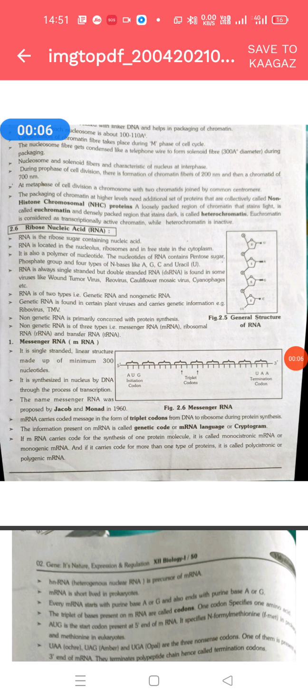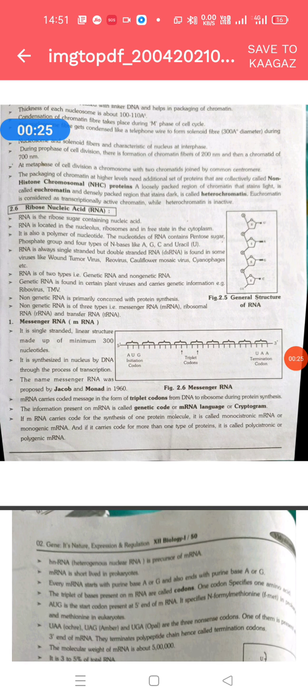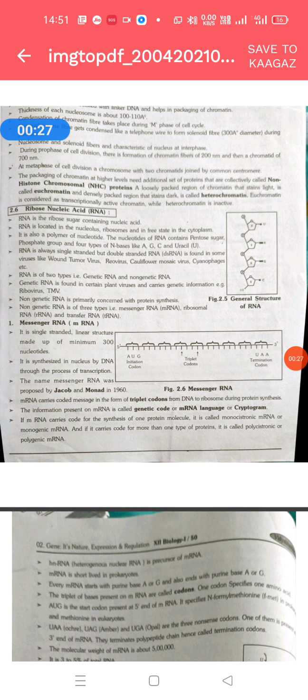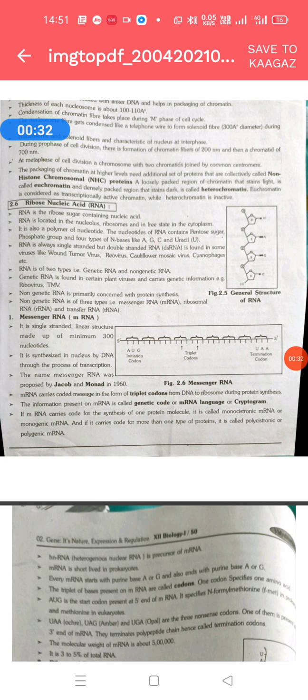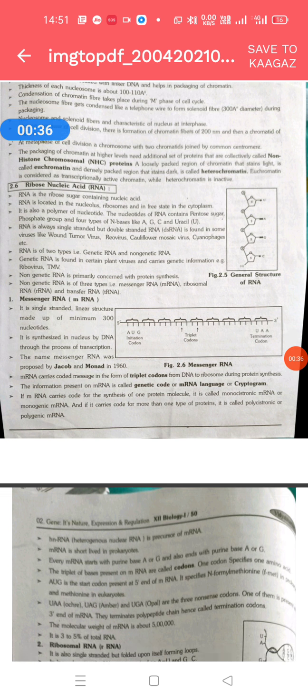In today's session we are going to talk about ribonucleic acid, that is RNA. In the last session we studied DNA and the difference between DNA and RNA. All of you know very well that DNA contains deoxyribose sugar and RNA contains ribose sugar. Both are pentose sugars, but DNA contains deoxyribose sugar, which has one oxygen atom less than the ribose sugar of RNA.